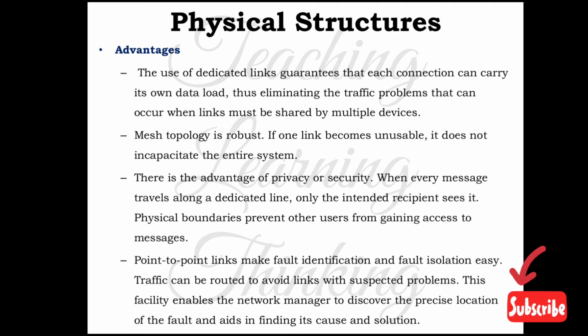The next one is that point-to-point links make fault identification and fault isolation easy. When a fault or break happens in this mesh topology, isolation and fault identification are very easy. The traffic can be routed to avoid links with suspected problems. This facility enables the network manager to discover the precise location of the fault and aids in finding its cause and solution. So it's very easy to identify and isolate a fault in mesh topology.